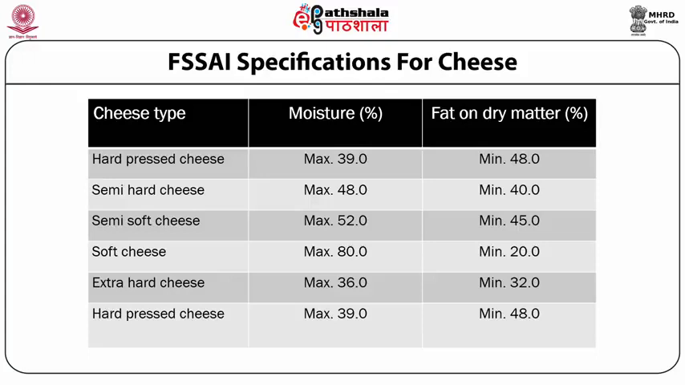For the extra hard cheese and hard pressed cheese, the moisture content is respectively maximum 36% and maximum 39%, whereas the fat on dry matter content should be minimum 32% for extra hard cheese and minimum 48% for hard pressed cheese varieties.